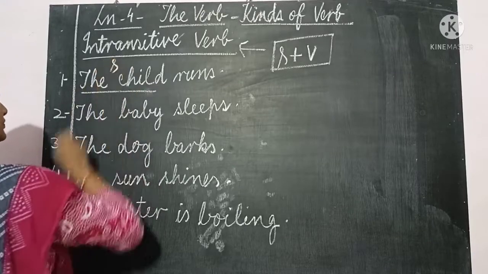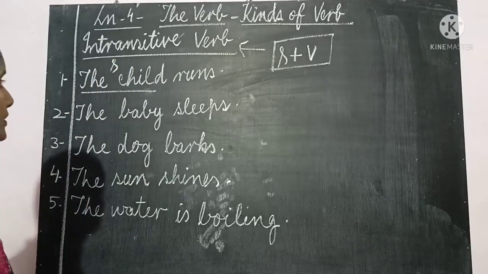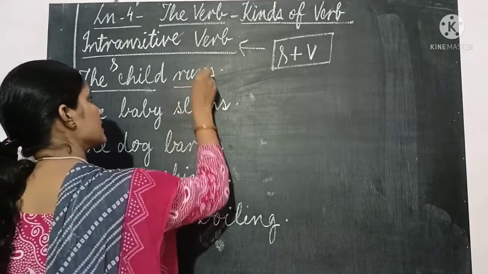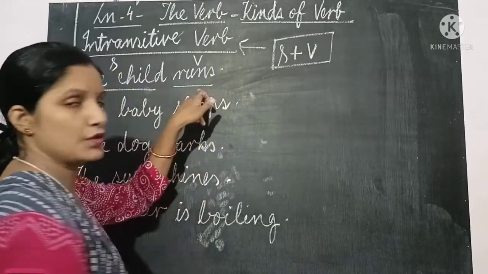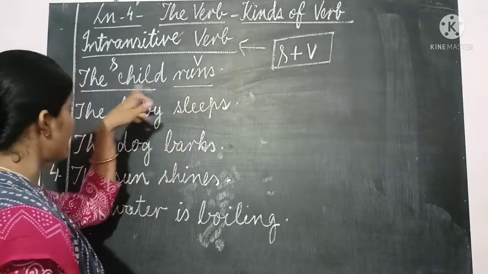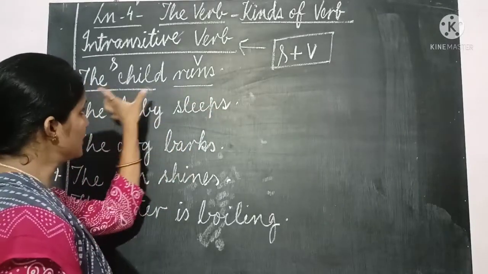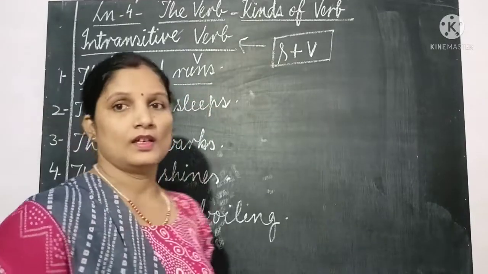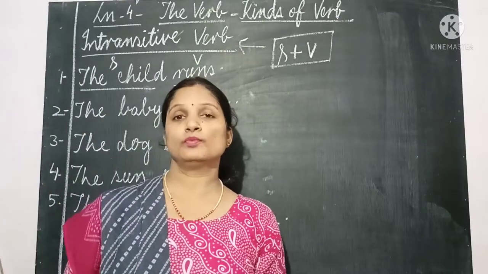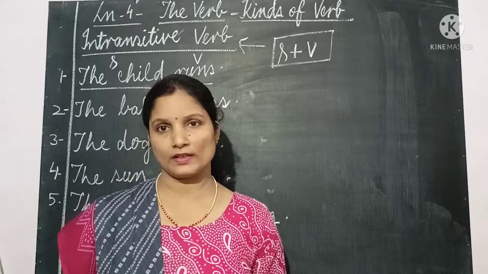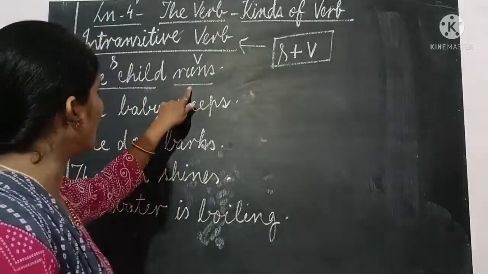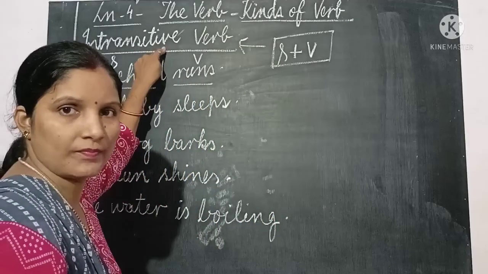The child. What is the verb? Runs. No other words are added here to the verb. But the child runs. Yes, subject and verb. Subject and verb both are sufficient. Both are able to give the complete meaning. So such verbs are called intransitive verbs.